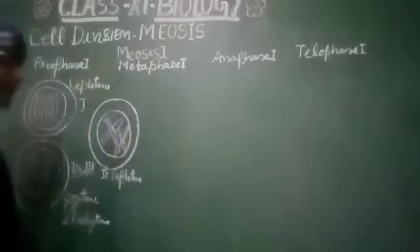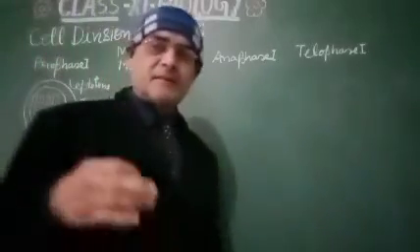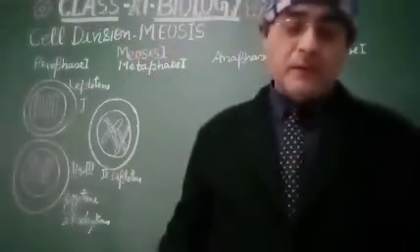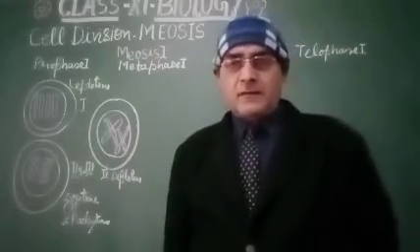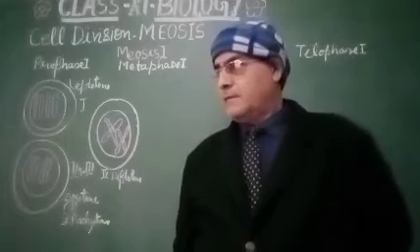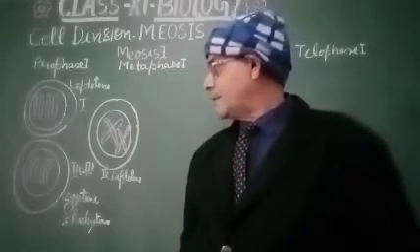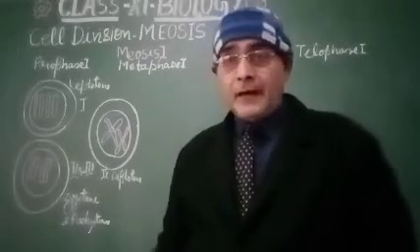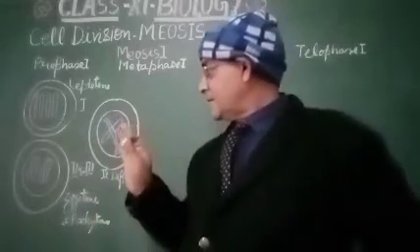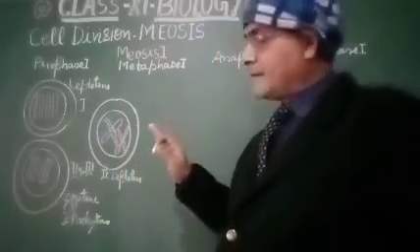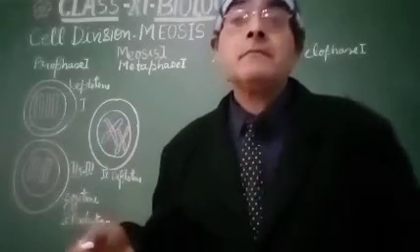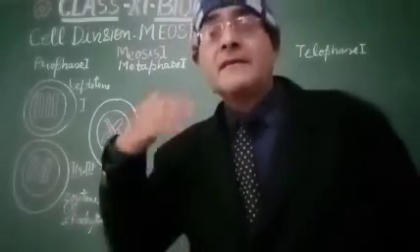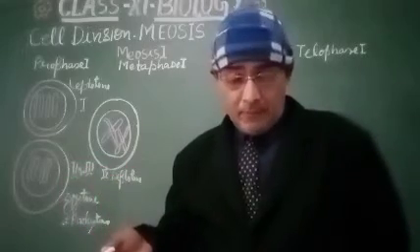So my dear students, this stage, prophase 1, is a little bit longer stage in the process of meiosis, especially meiosis 1. And the fifth stage is the transition stage to the metaphase.